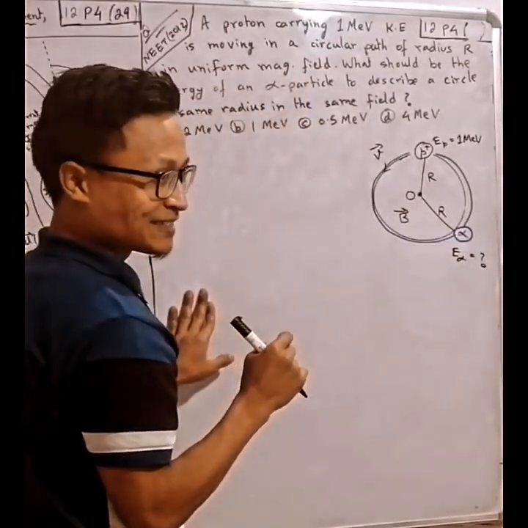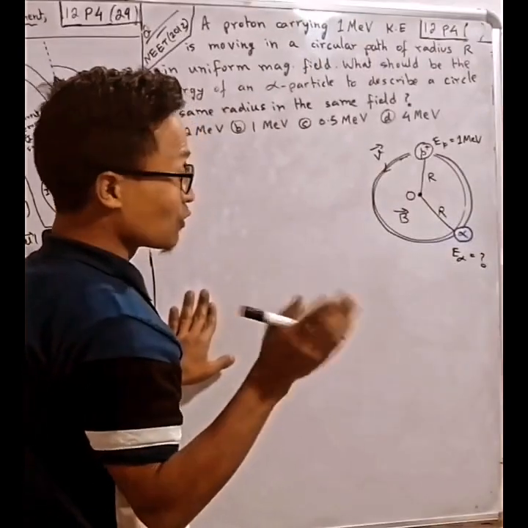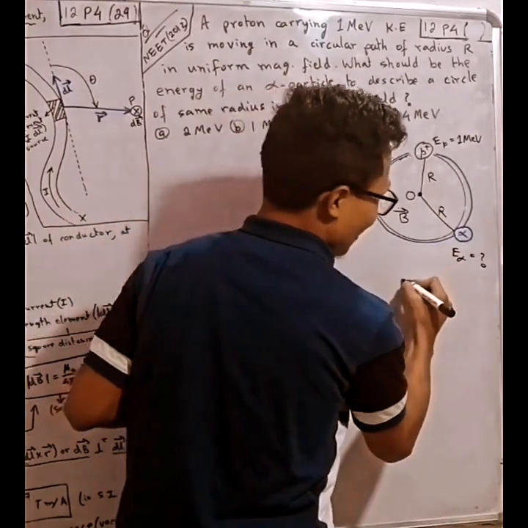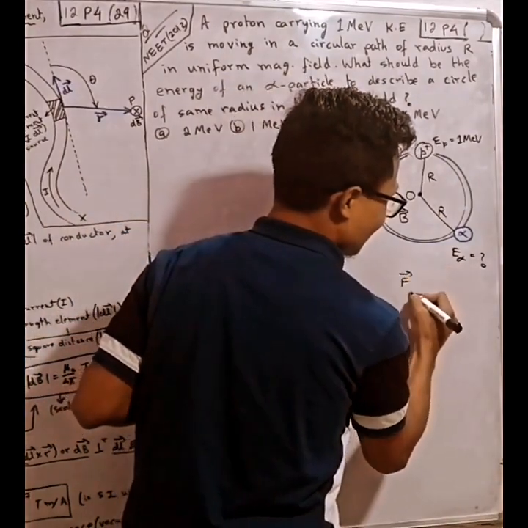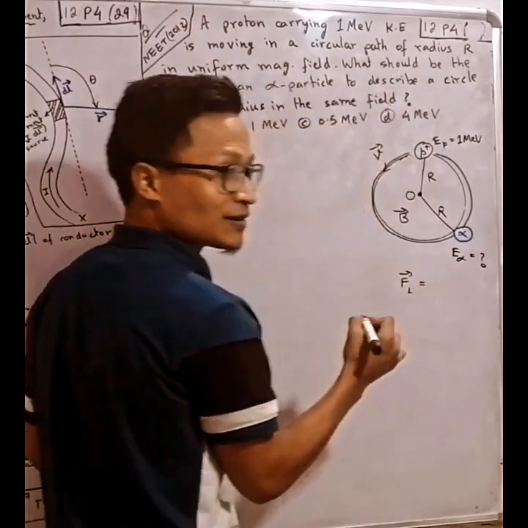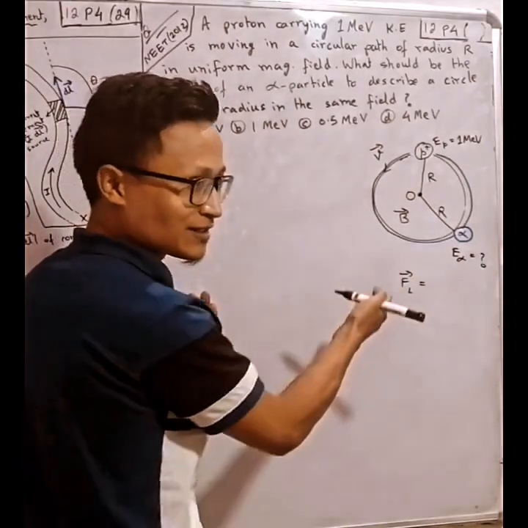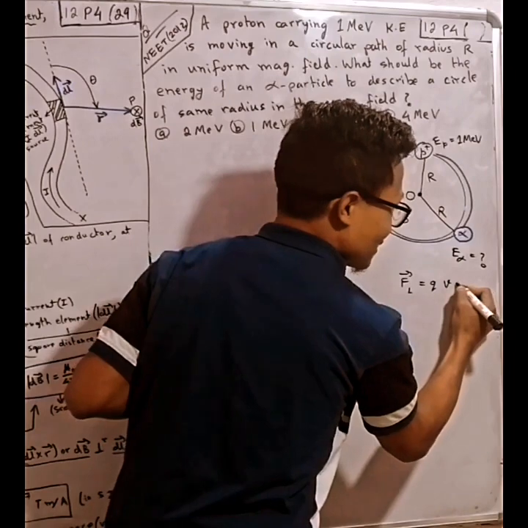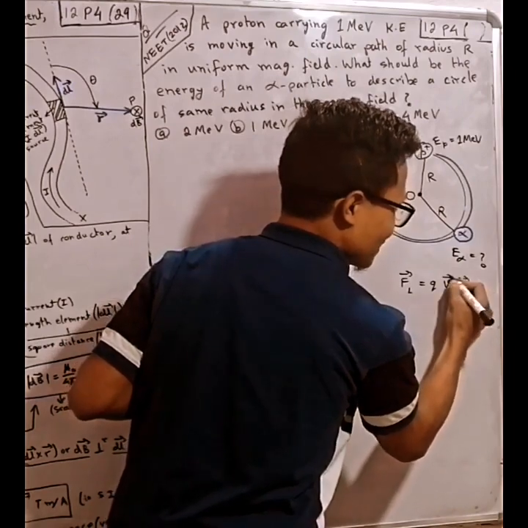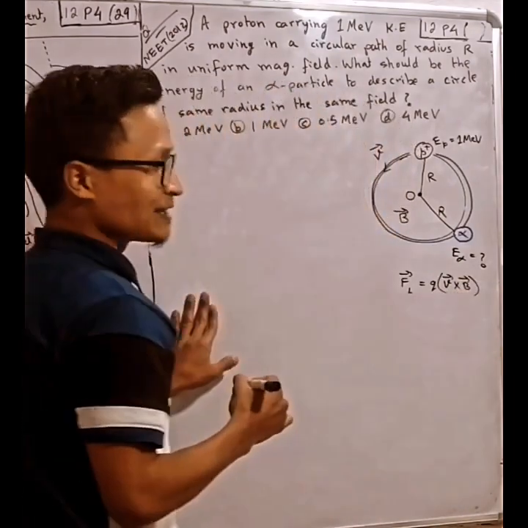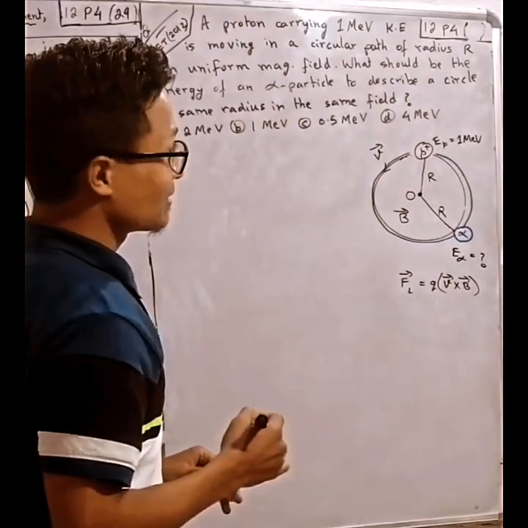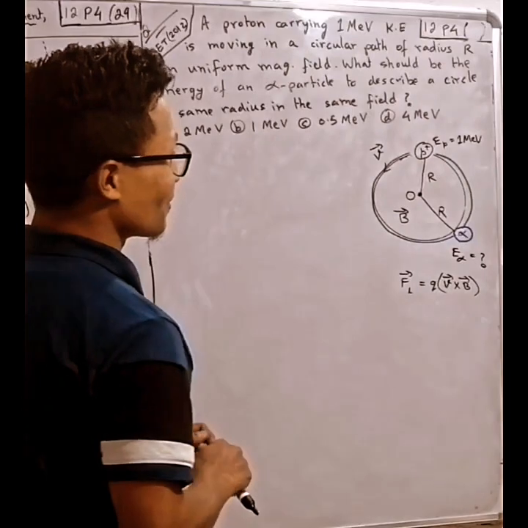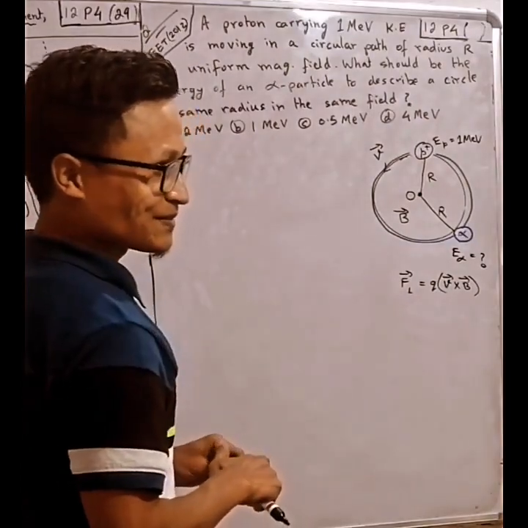Lorentz force. What is the Lorentz force formula? q, v cross B. And what is the other force?